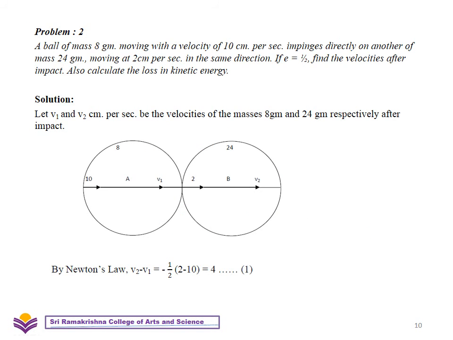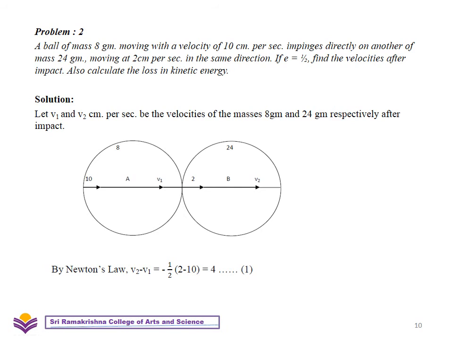Now we consider another problem. A ball of mass 8 gram moving with a velocity of 10 centimeter per second impinges directly on another of mass 24 gram moving at 2 centimeter per second in the same direction. If E is equal to 1 by 2, find the velocities after impact. Also calculate the loss in kinetic energy.